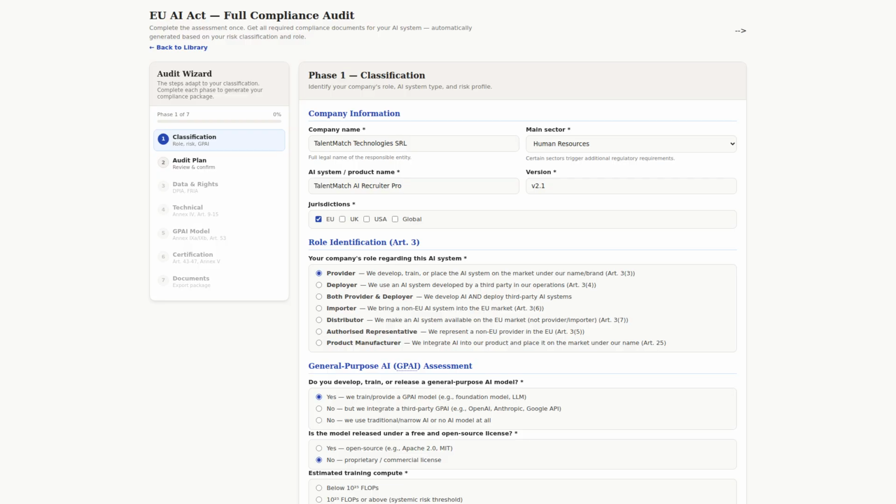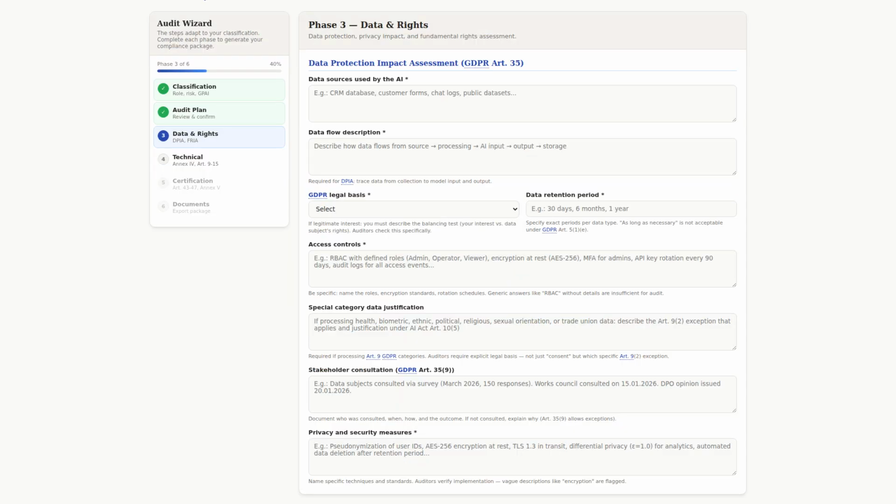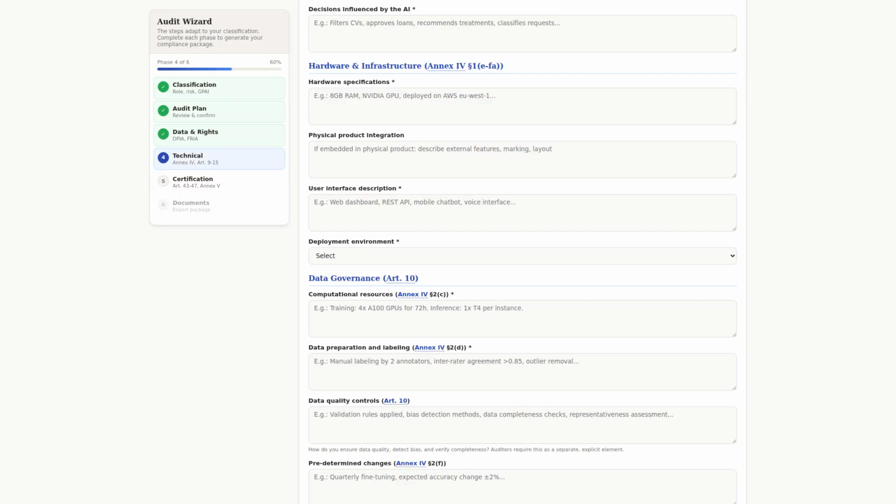7 phases. You start by describing your AI system, your role, and your data. The platform supports 7 legal roles: provider, deployer, importer, distributor, authorized representative, product manufacturer, and general-purpose AI provider. It then classifies your risk, identifies your obligations, and maps every document you need to produce. Phase 3 covers data protection, DPIA, fundamental rights impact assessment, and privacy notices. Phase 4 is technical and operational: system architecture, risk management, human oversight, and monitoring.